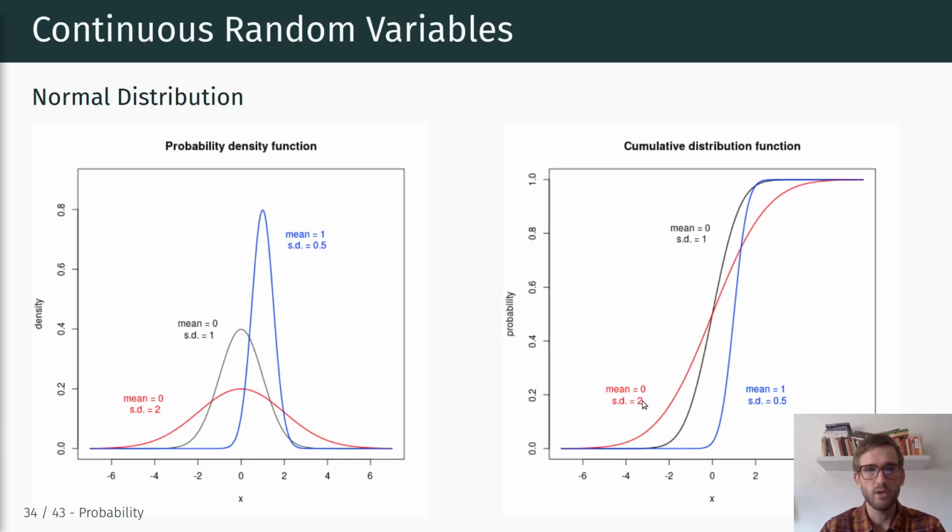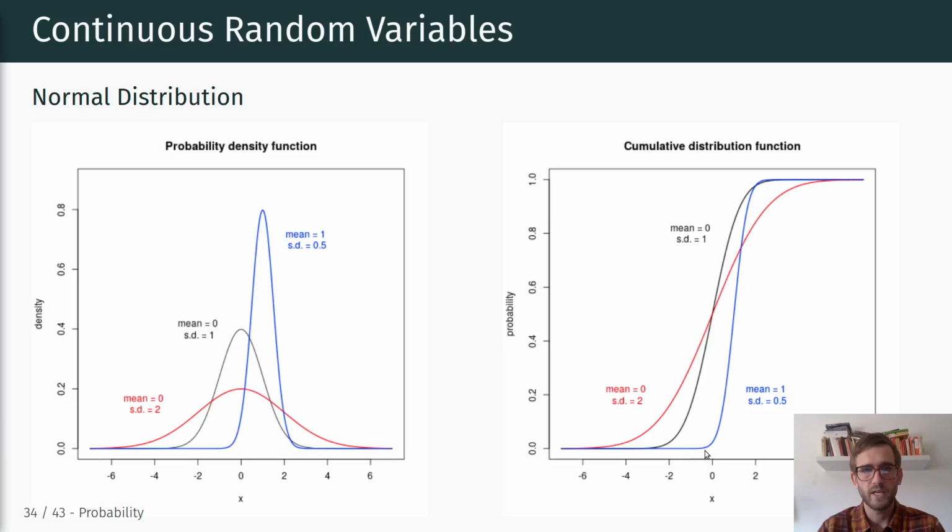If we have a larger standard deviation, this cumulative distribution function is a little bit less steep. If you think about the underlying area under the density function up to that point, you'll see how this leads to a higher cumulative distribution function for lower values of x, and ultimately a lower cumulative distribution function for higher values of x compared to the standard normal distribution.